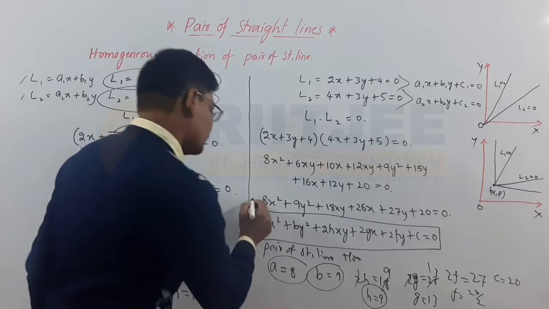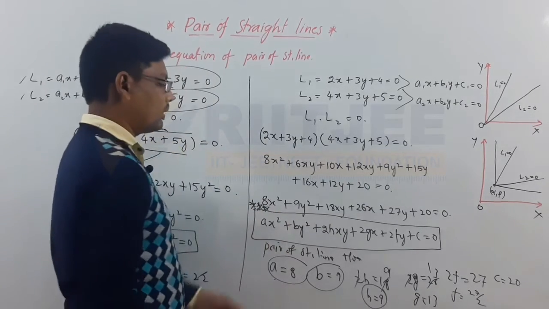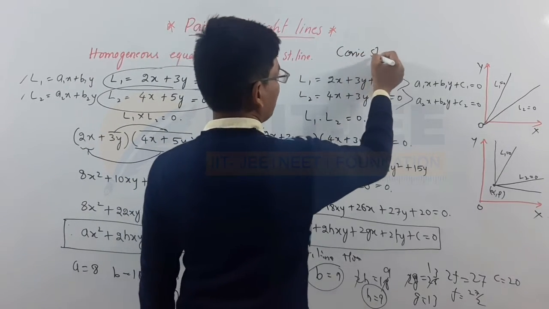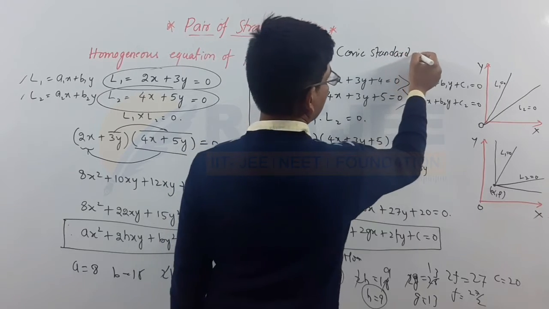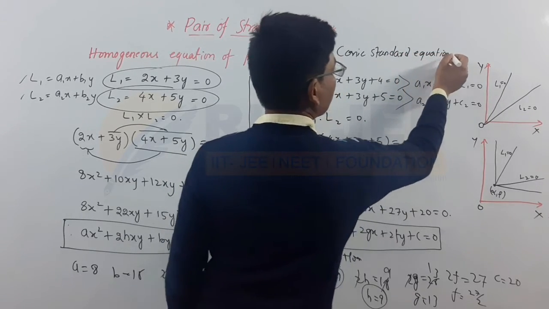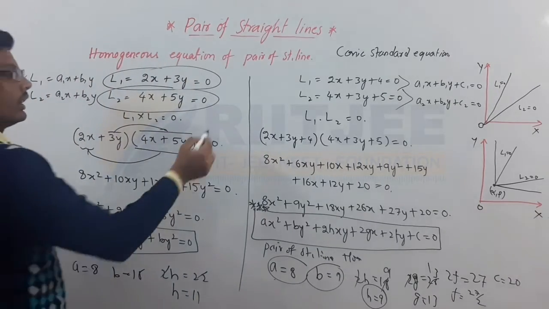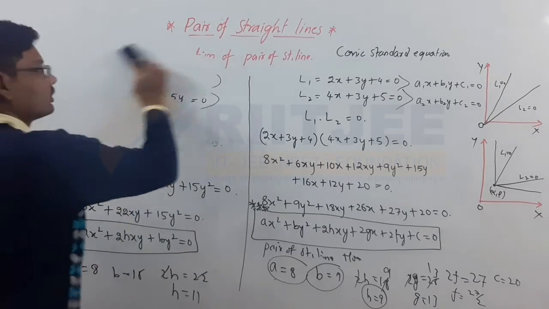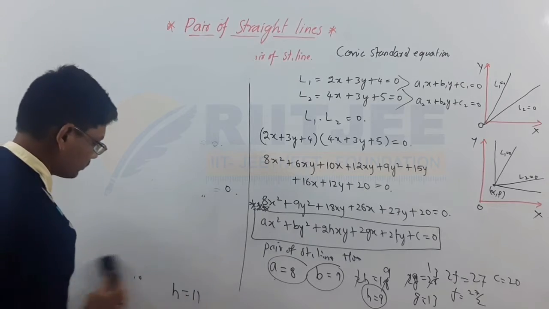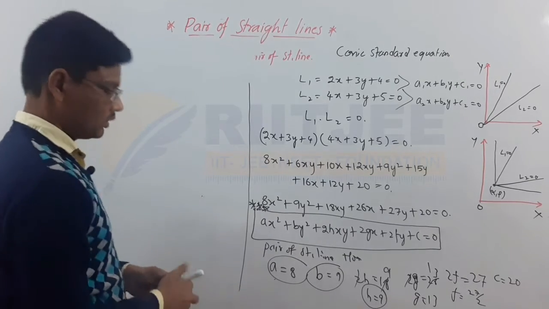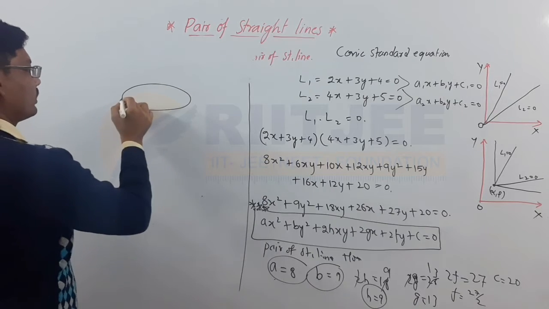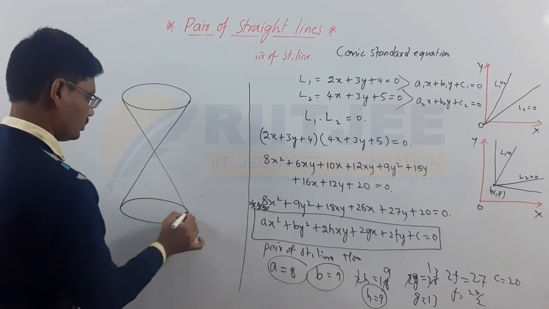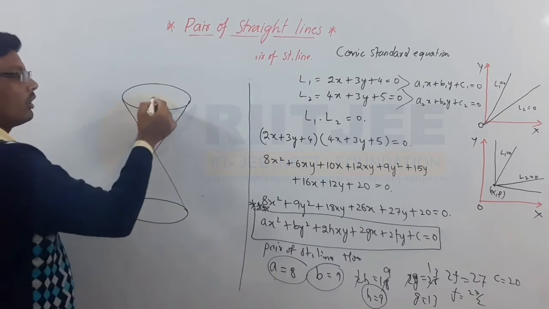See here, this is an expression for a pair of straight lines as well as the standard conic equation. What is meant by conic? Generally, a conic is nothing but this: I am taking two overlapping right circular cones.